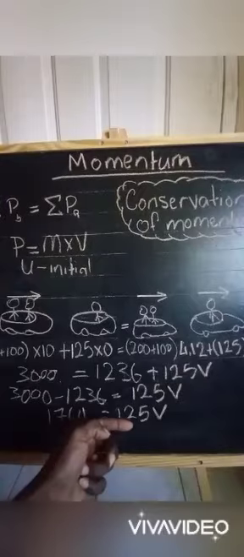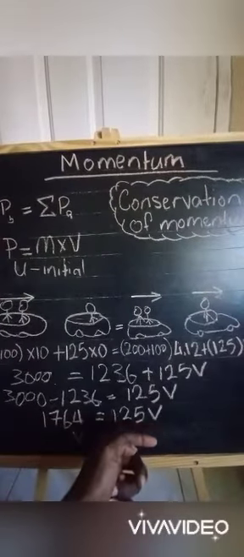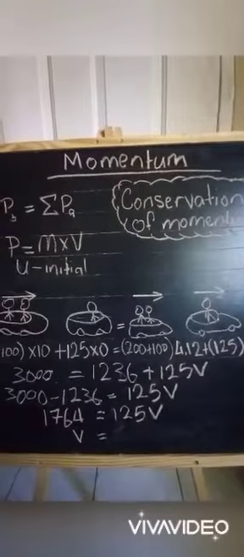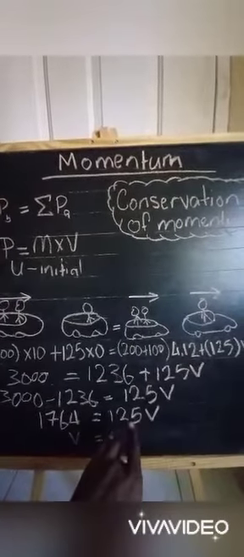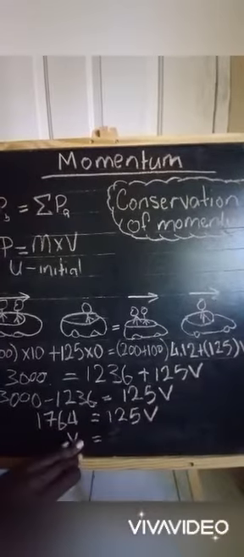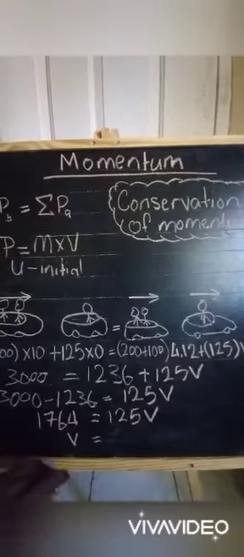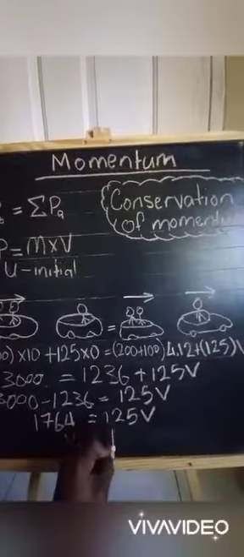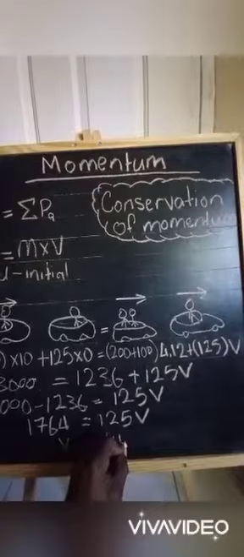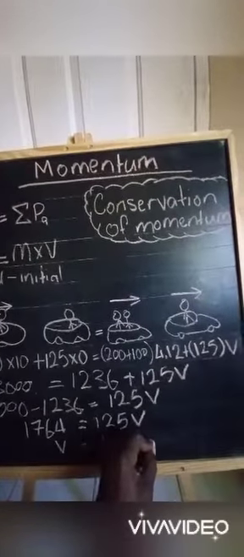We're left with 1764 equal to 125 times some velocity. When we divide both sides by 125, we get v by itself, and 125 into 1764 gives us 14.11, to 2 decimal places, meters per second.